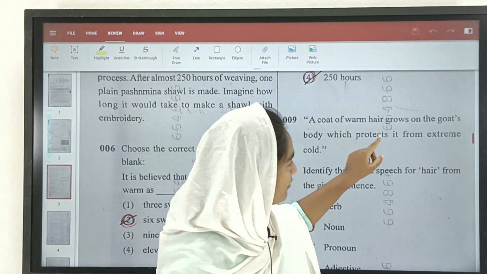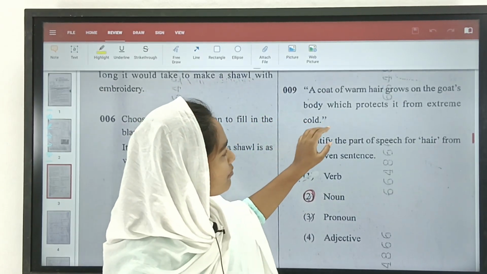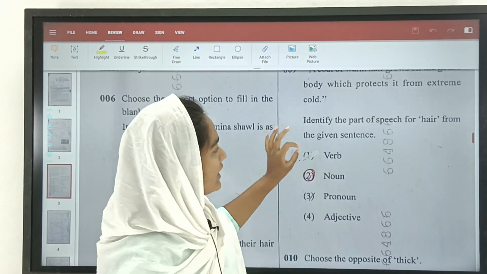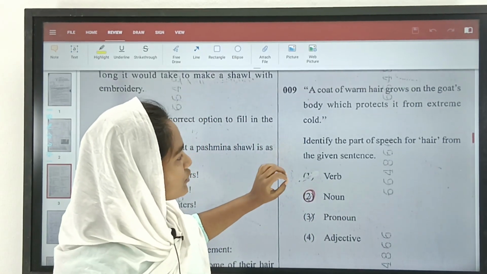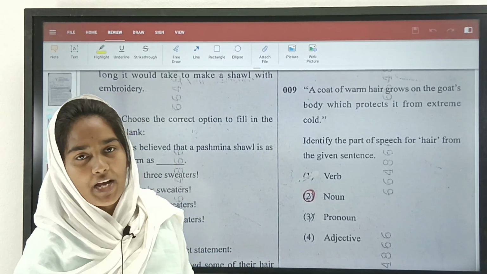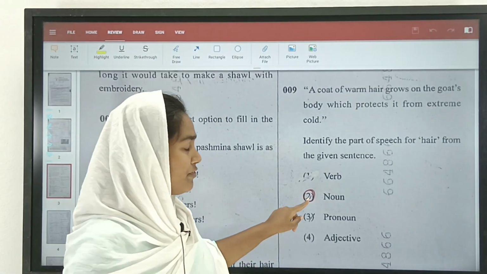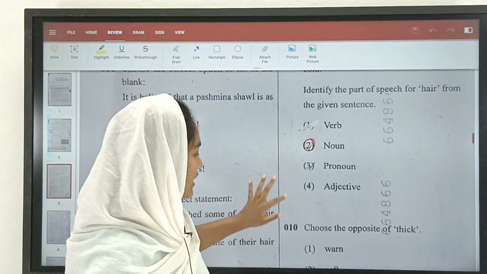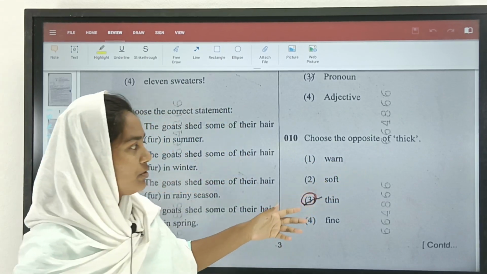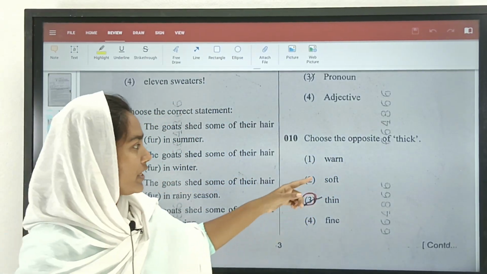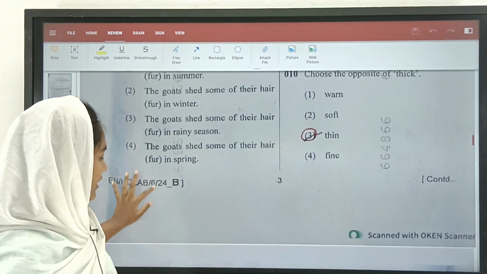A coat of warm hair grows on the goat's body which protects it from extreme cold. Identify the part of speech. Here they are asking us to identify the part of speech of hair. Do you know the part of speech of hair? As it is a part of a body, it fits under noun. Part of speech: noun. So let us move on for the next one. Choose the opposite of thick. We all know this. It is very easy. You can answer that the opposite of thick would be thin. So let us move on for the next one.